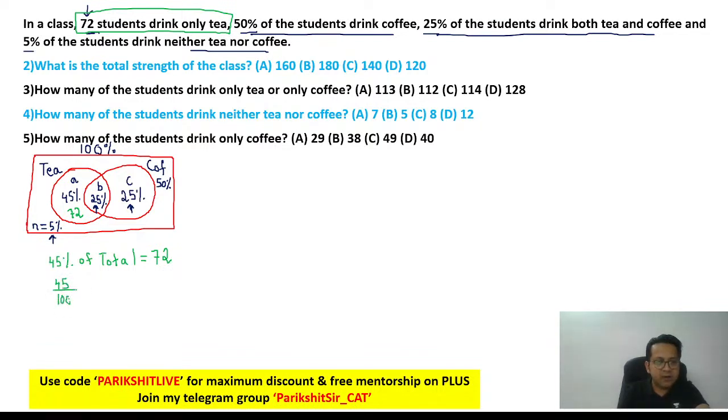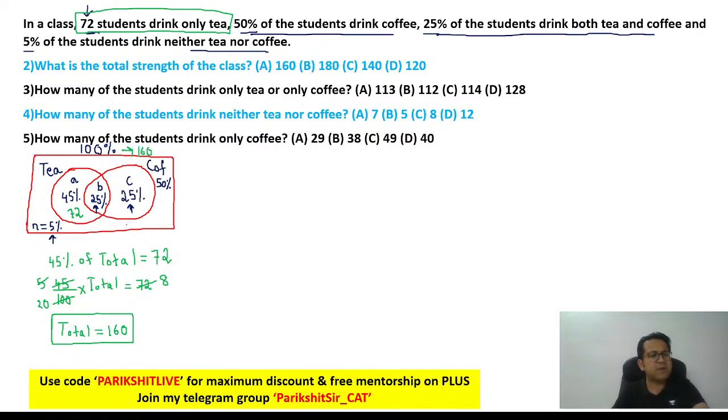45 by 100 into the total is going to be equal to 70. So let's do the simplification. 9 5s are 45, 9 8s are 72, 5 1s are 5, 5 20s are 100. So can I say total is, cross multiply, 20 into 8, 160. Total is 160. Super awesome. You got it, meaning 100% corresponds to 160 students. So you can fill up the remaining numbers now.